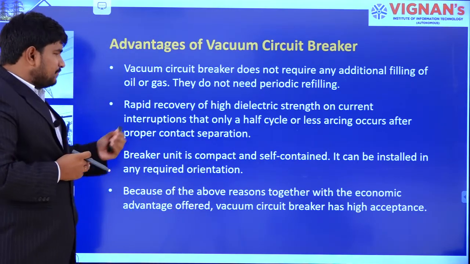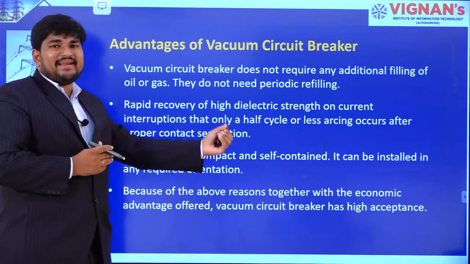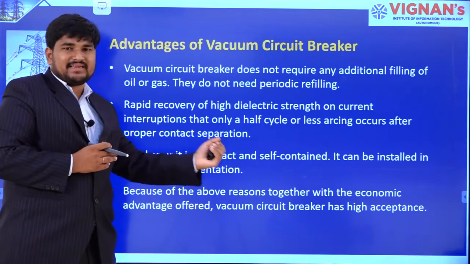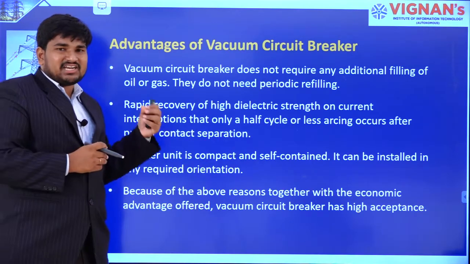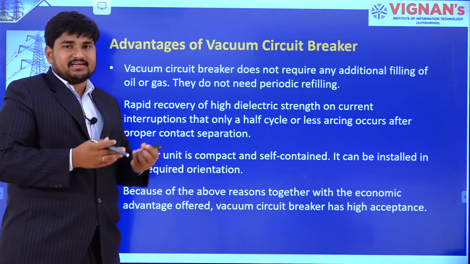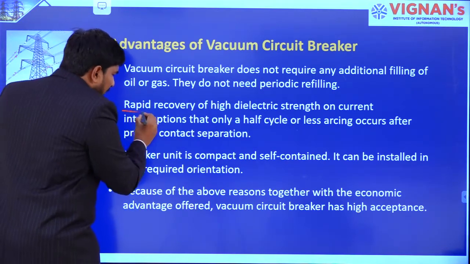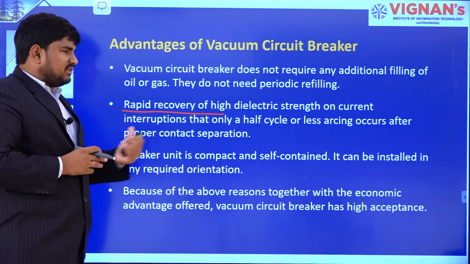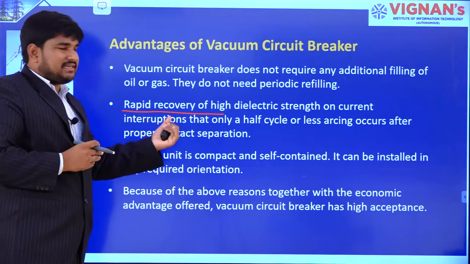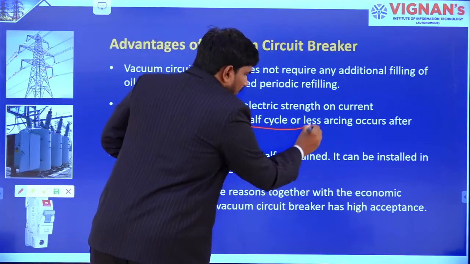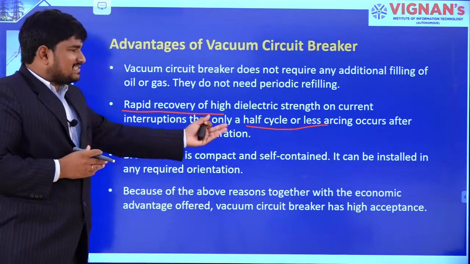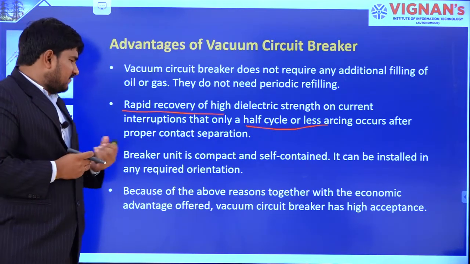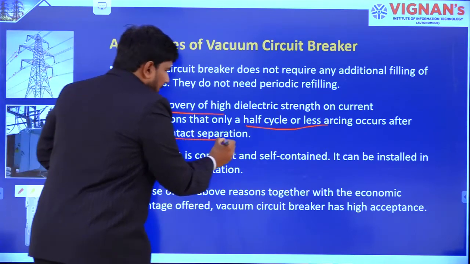And the next one is, because of this rapid recovery, we have seen that in 10 power minus 8 seconds, the dielectric strength of vacuum will be regained. So, because of this rapid recovery of dielectric strength, the current interruption takes place within half cycle or less than half cycle after contact separation.